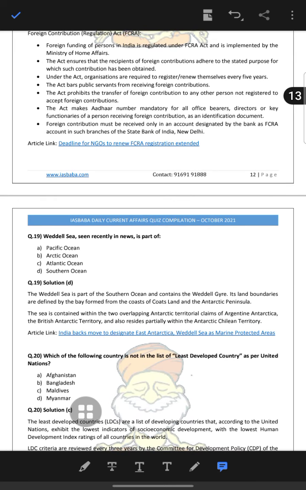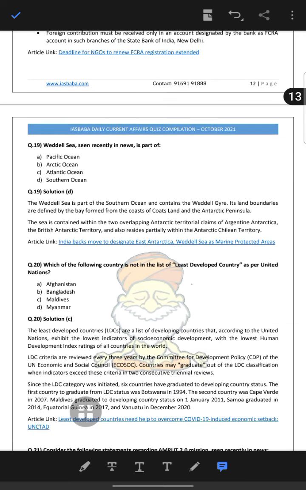Now, the Weddell Sea. The Weddell Sea is part of the Southern Ocean. It is part of the Weddell Gyre. Its boundaries are defined by the bay from the coast of Coats Land to the Antarctic Peninsula. The sea is contained within the two overlapping claims of British Antarctic Territory and Argentine Antarctica, and also lies partially within the Chilean Antarctic Territory.